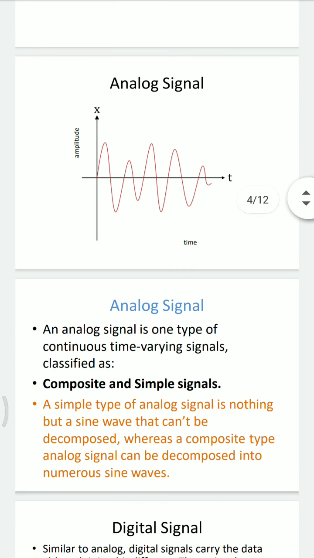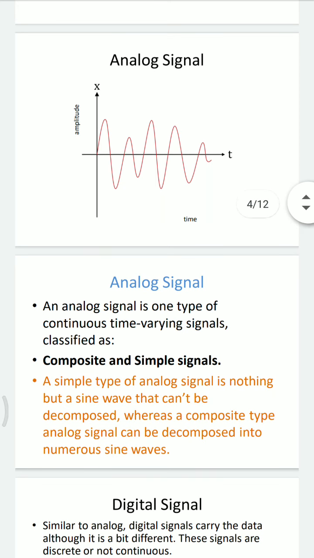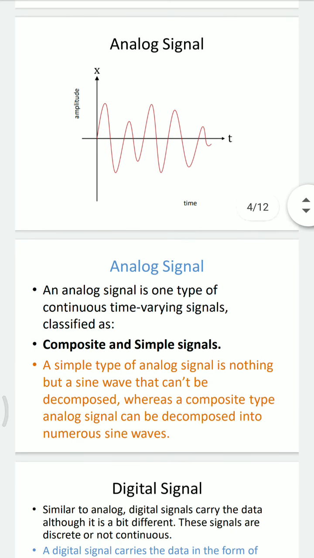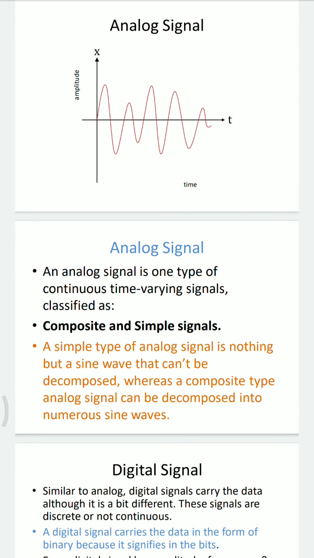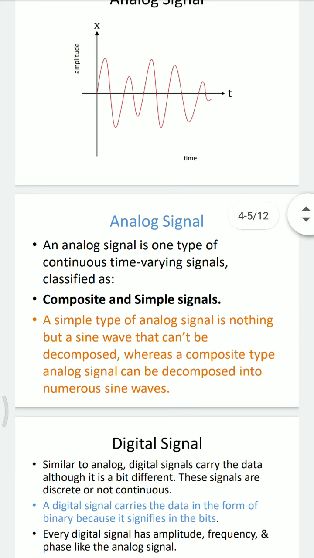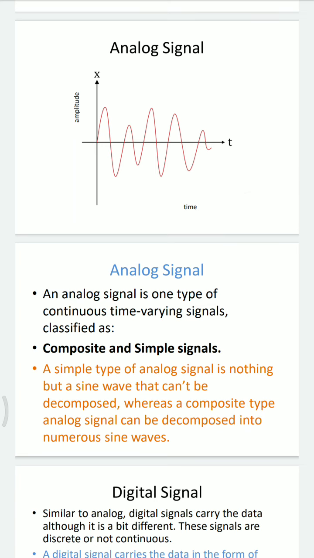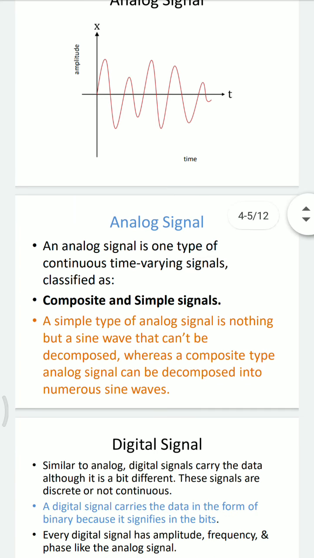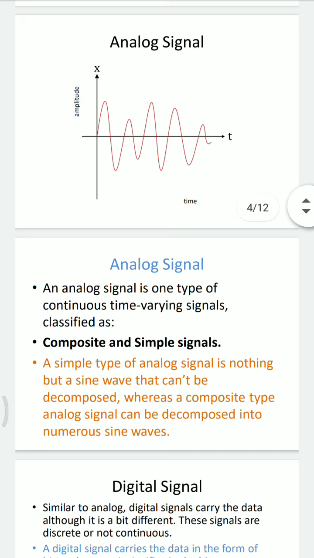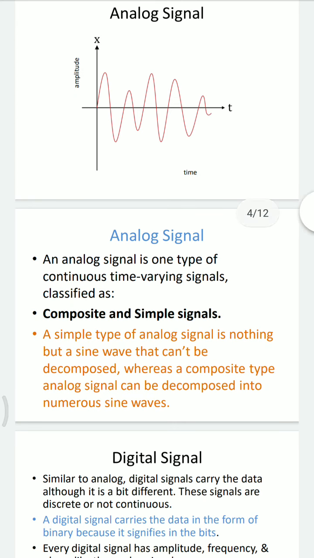An analog signal is one type of continuous time varying signals, which is classified in two ways, that is composite and simple signals. A simple type of analog signal is nothing but simply a sine wave, as you can see in this curve, that is the graph of sine function, that can't be decomposed.